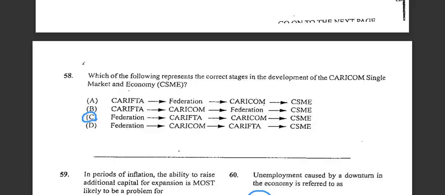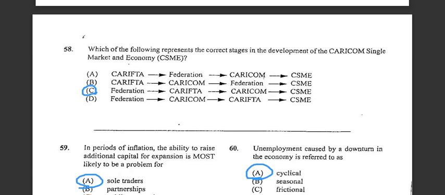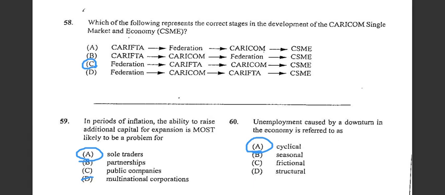Alright, number 58: which of the following represents the correct stage in the development of a single market? We're talking about the CSME, the single market and economy. Good.